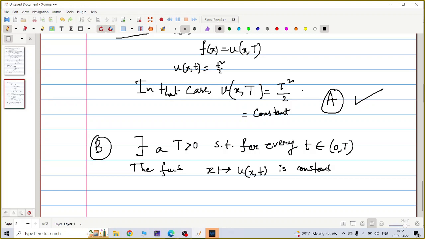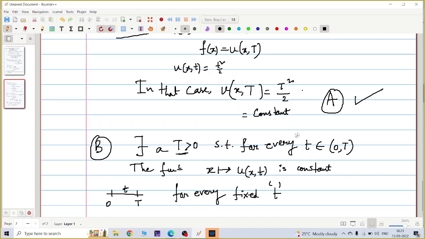As you got u(x,t) equal to t square by 2, right? Now you are fixing some capital T. Then suppose here 0 to capital T, you fix t. Then you are saying for any t here, x goes to u(x,t) is constant. It is true, because for every fixed small t we get t square by 2 in each case.